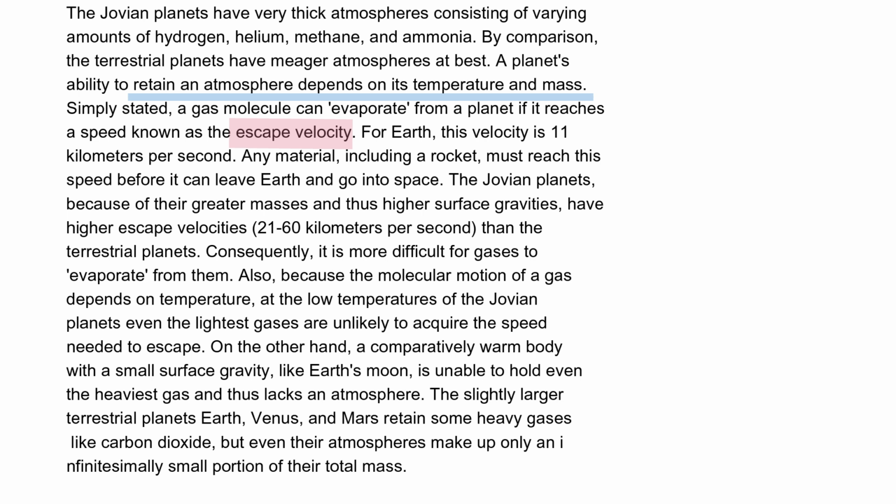Whenever you see any technical term, skip it, as it will not be asked in the question. It is a filler. All you need to know is some fact that makes sense to you, like this. The escape velocity of Earth equals 11 kilometers per second. The escape velocity of the Jovian planets equals up to 60 kilometers per second. Consequently, this explains why Jovian planets have thick atmospheres. So we know that so far it was about how the mass of a planet affects the planet's ability to retain gas. It also introduces a different item, which is temperature.